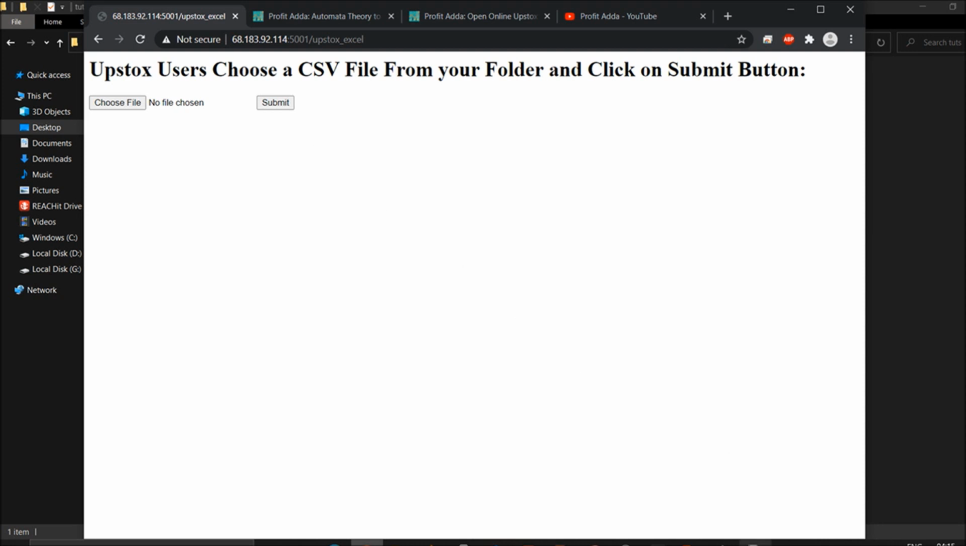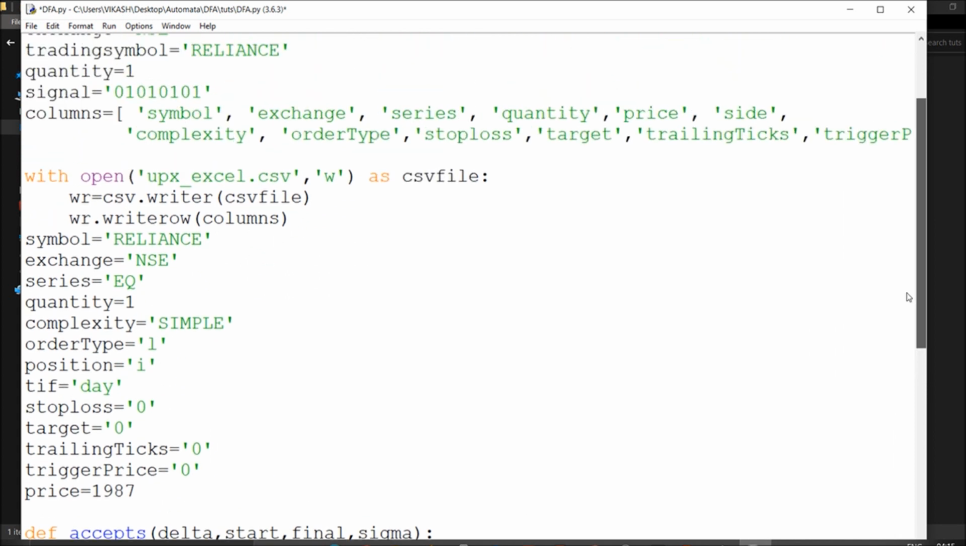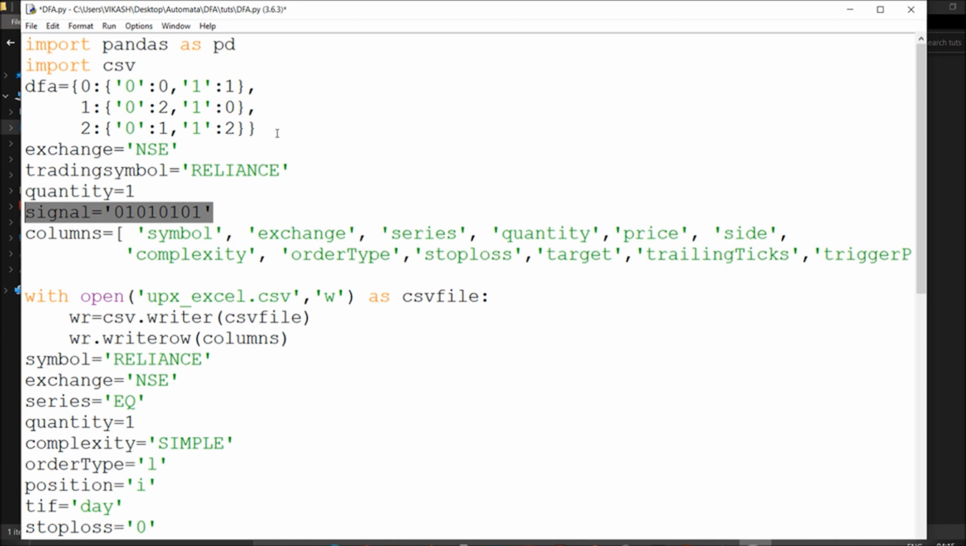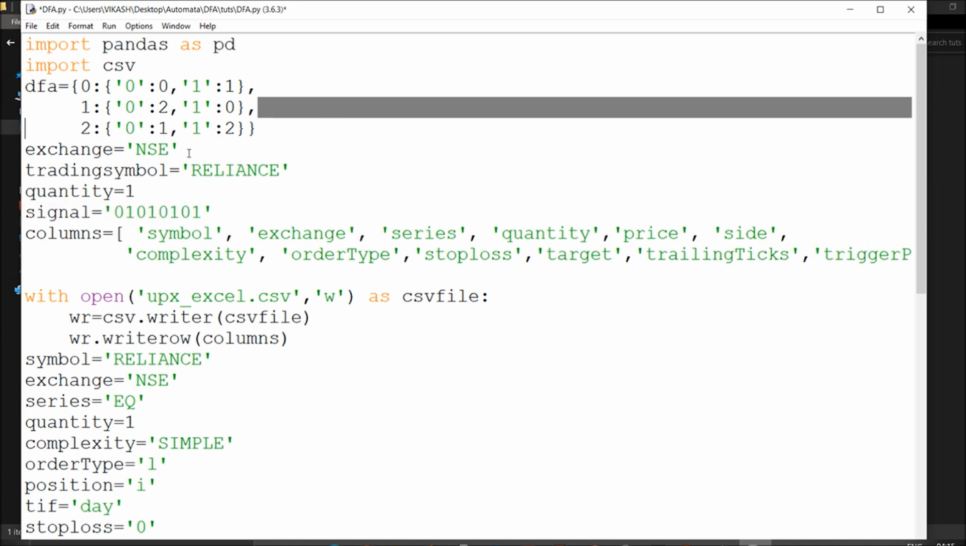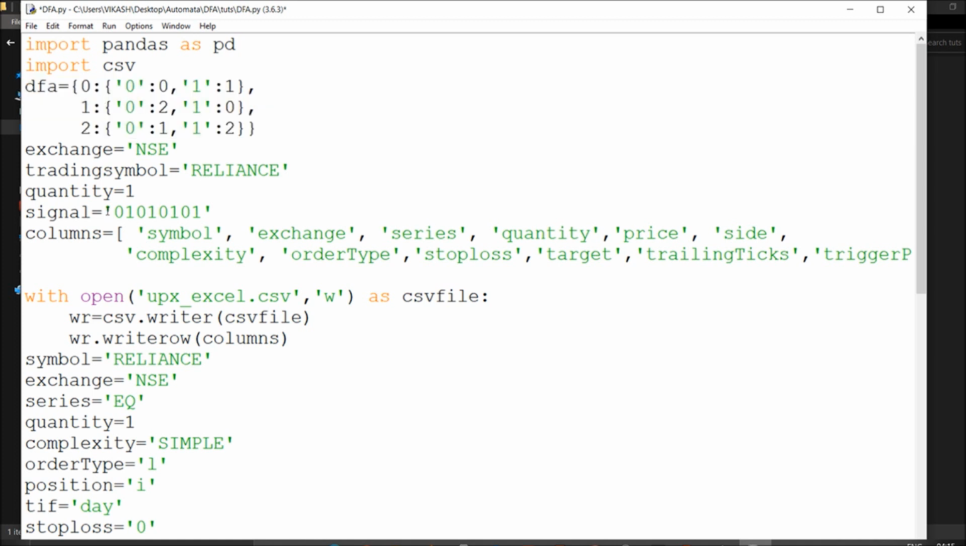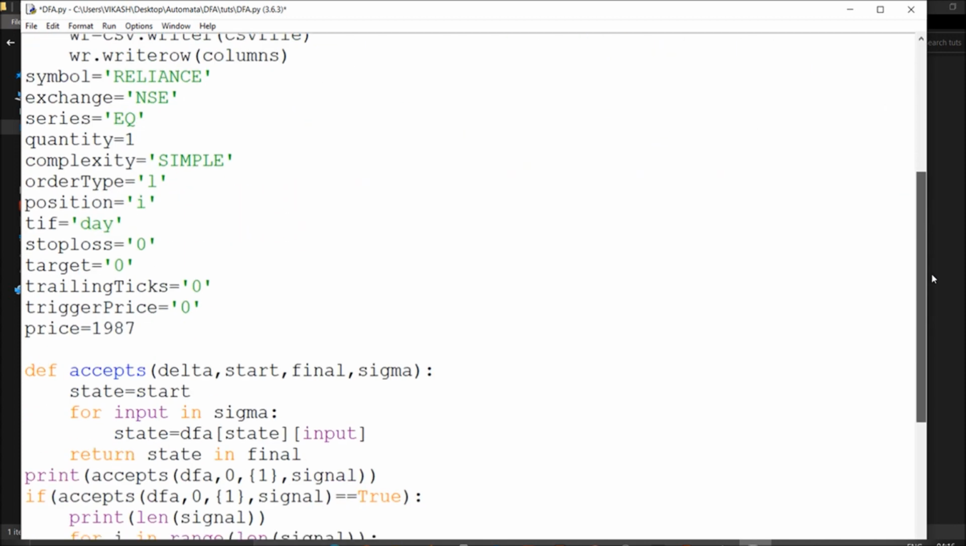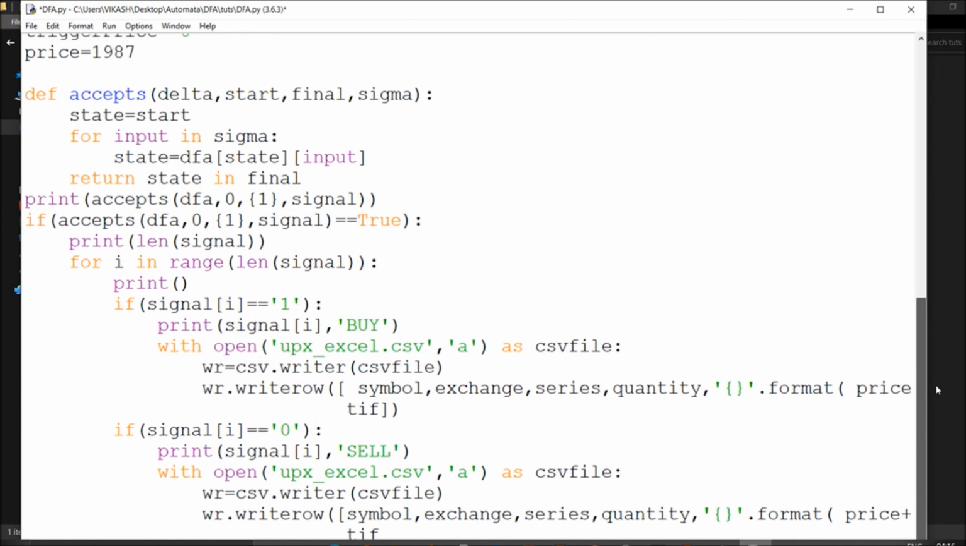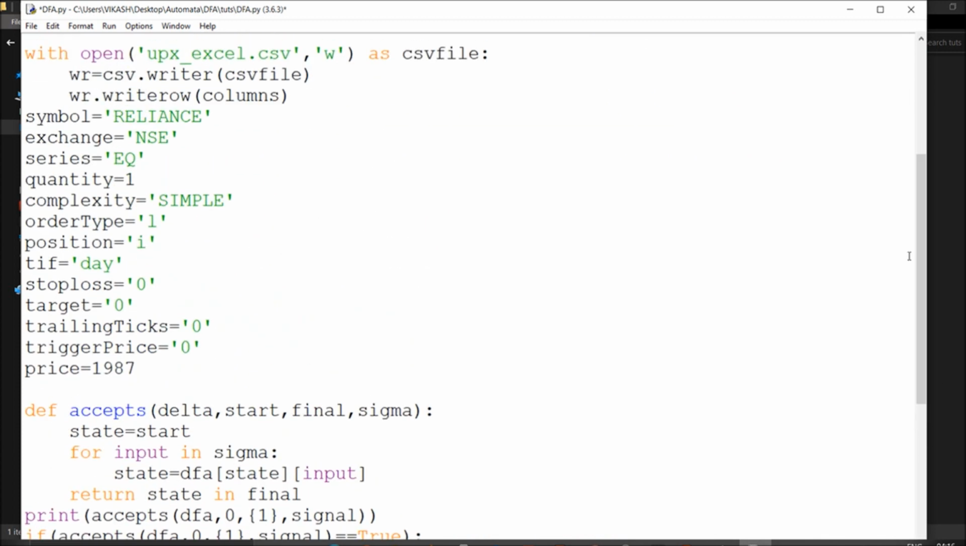First of all, I have already shown these things, and I have generated some signals. Now you have to understand this DFA, so I told you to watch the videos. After getting the theory part, the logic part, I'm going to put in some signals, and there will be a true or false. If it is true, then signals will get generated and your Excel will get populated, and from that you will place an order. I have done a simple one: say I want to buy one of the stocks, say Reliance, or say Tata Motors.